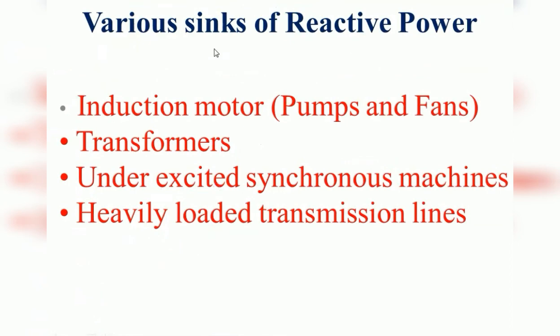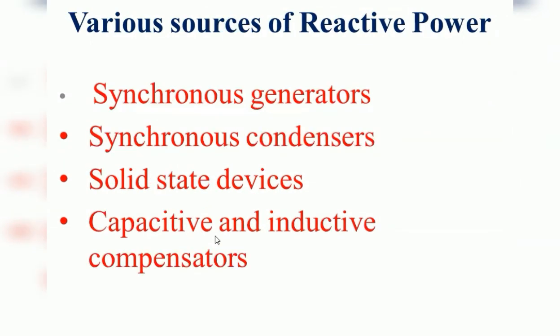So here we see what the various sources are that create more reactive power in that particular power system: induction motor, transformer, under-excited synchronous machine, and heavily loaded transmission line. These are all the things producing more reactive power in the power system, so that it will increase the current of the particular system. So to avoid that, what sources are added into the power system? Synchronous generator, right? And synchronous condenser, solid state device. These are all used to reduce the reactive power of the particular power system.